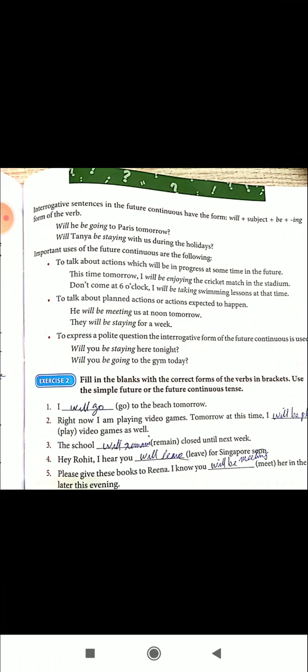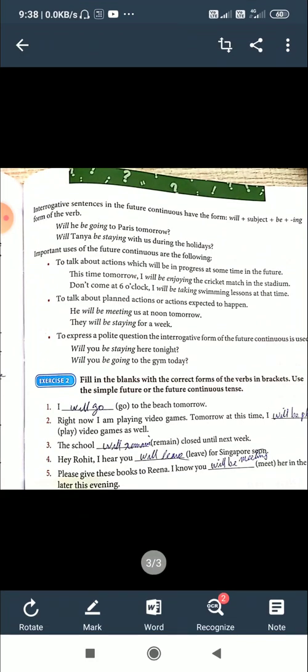This is going to happen tomorrow, but the action takes some time. It is continuing, so it is continuous. Will be enjoying. Don't come at 6 o'clock. I will be taking swimming lessons at that time.